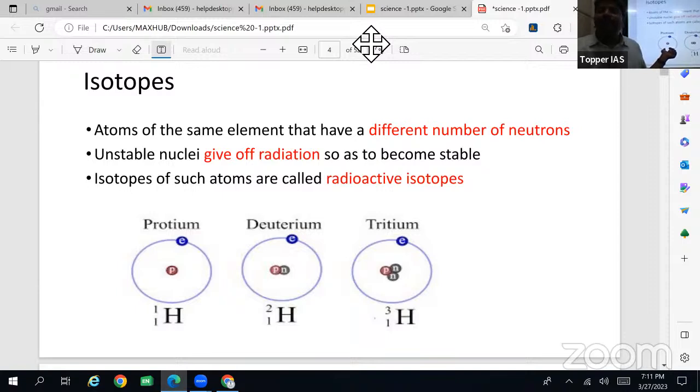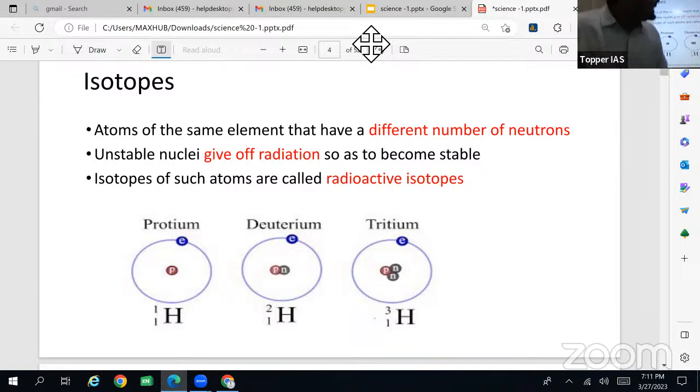There is only one proton and no neutron, the hydrogen atom. Then deuterium, H 1 2, where there is one neutron. And tritium, H 1 3, where there are two neutrons.